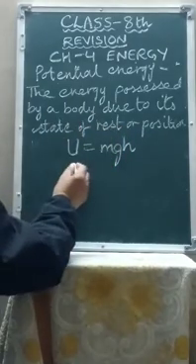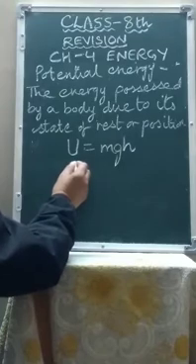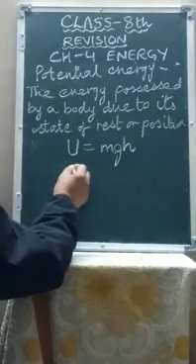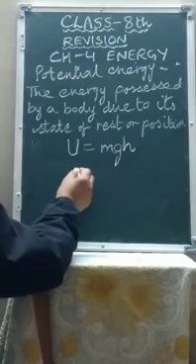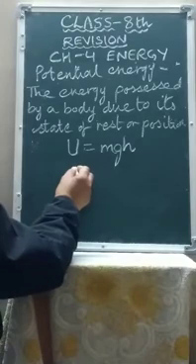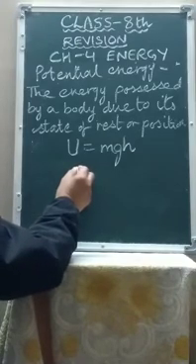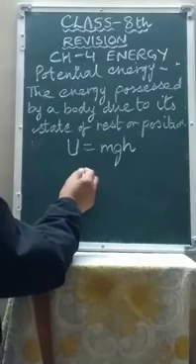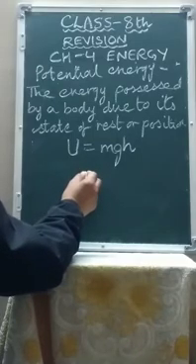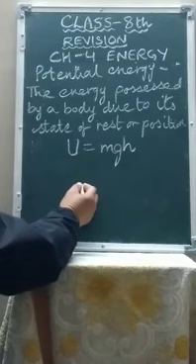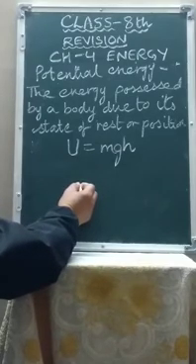For example, the energy stored in a compressed spring, the energy of a stretched bow, or if a body is taken from the earth's surface to some height, then the energy possessed by these bodies is called potential energy. Potential energy is also of two types: elastic potential energy and gravitational potential energy.